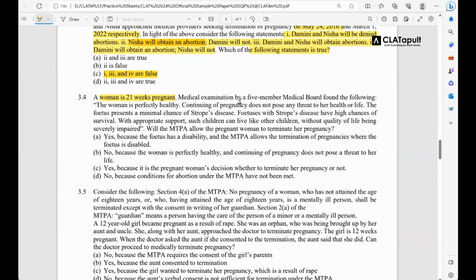So medical examination by a 5-member medical board found the following. ठीक है भाई, 5 मेंबर का बोर्ड ही था पूरा, तो इनको ये फॉलोइंग मिली. The woman is perfectly healthy. Continuing of pregnancy does not pose any threat to her health or life. The fetus presents a minimal chance of Strobe's disease. Fetuses with Strobe's disease have high chances of survival. Very nice. Okay.